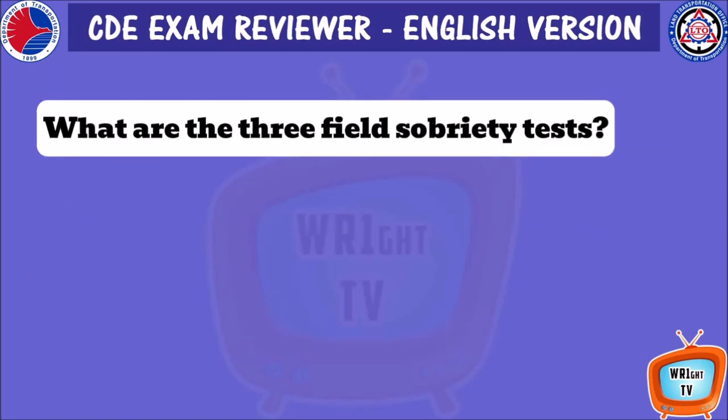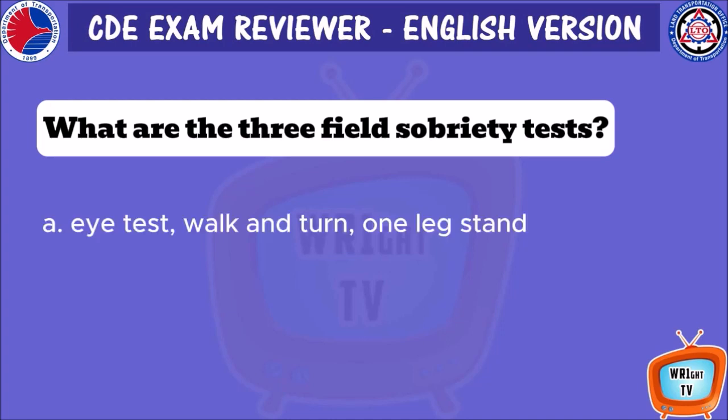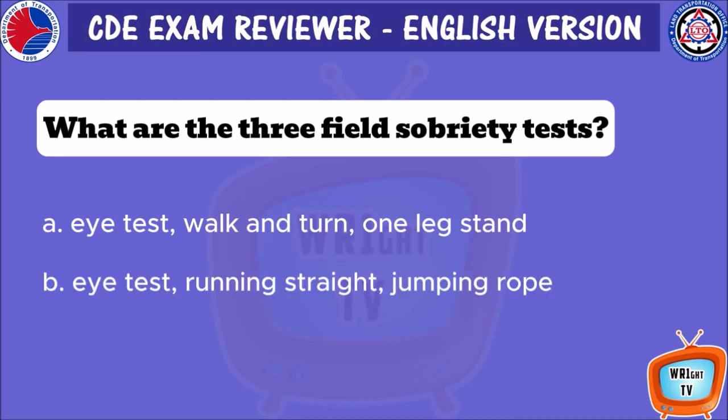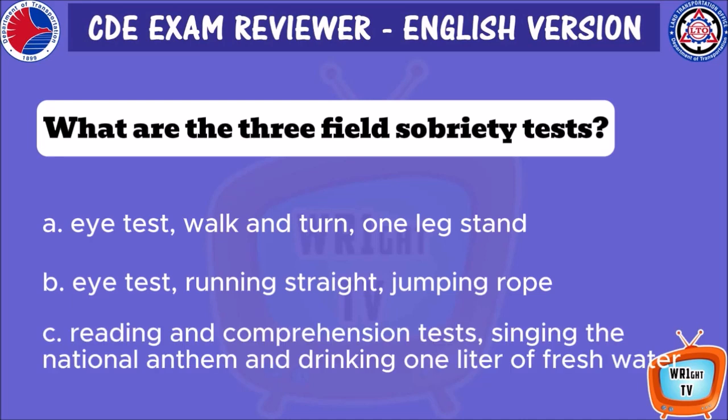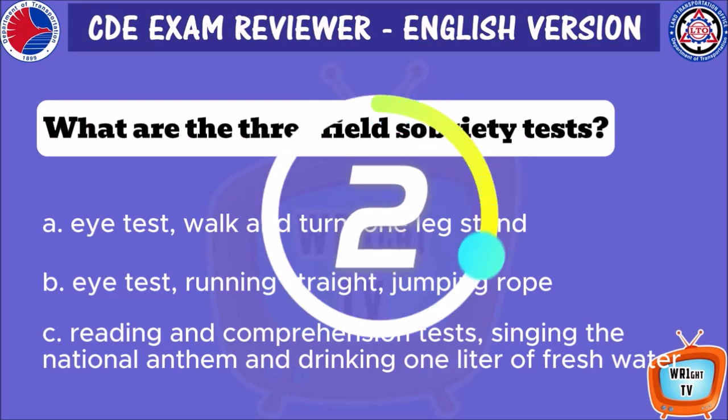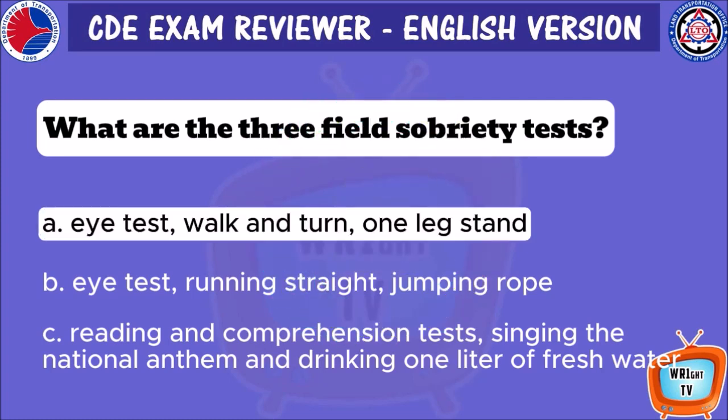What are the three field sobriety tests? A. Eye test, walk and turn, one leg stand. B. Eye test, running straight, jumping rope. C. Reading and comprehension test, singing the national anthem and drinking 1 liter of fresh water. The answer is A. Eye test, walk and turn, one leg stand.